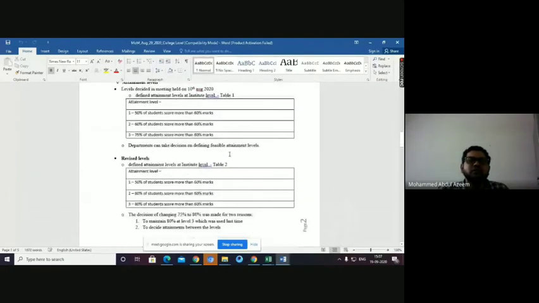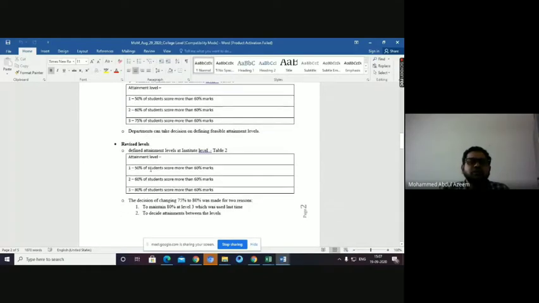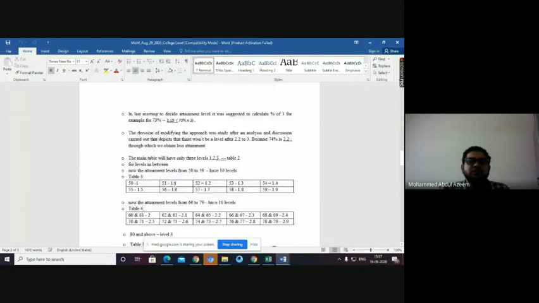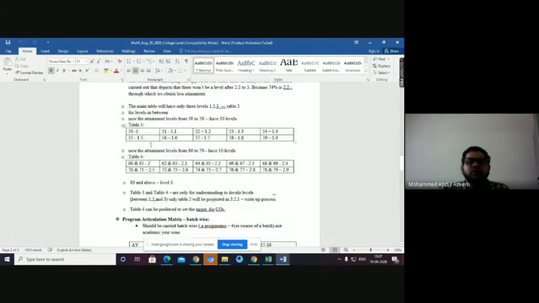Instead of 50, 60, 75 earlier for levels 1, 2, 3, we have changed it to 50, 60, 80. And then we wanted to have in-between values also, like between 50 and 60: if 51 is 1.1, 52 is 1.2, like this.